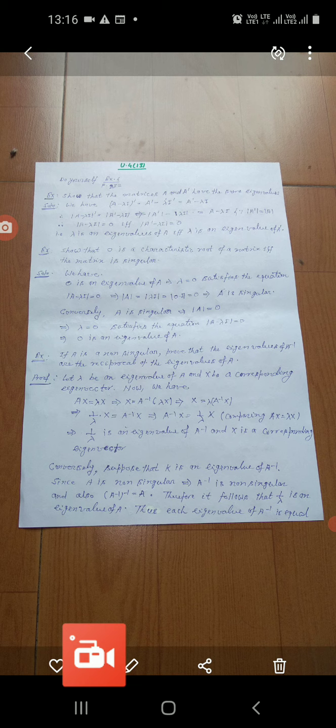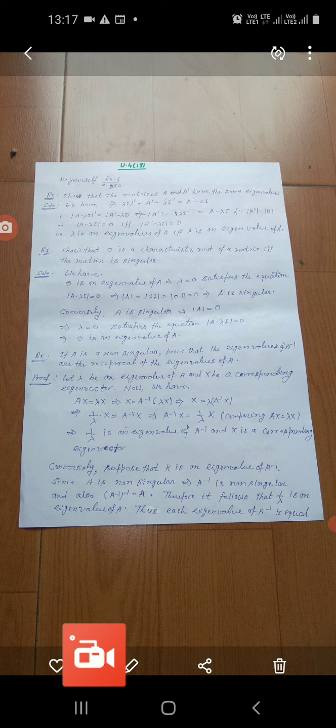Since determinant A dash is equal to determinant A, it means determinant A minus lambda I is equal to 0 if and only if determinant A dash minus lambda I is equal to 0.